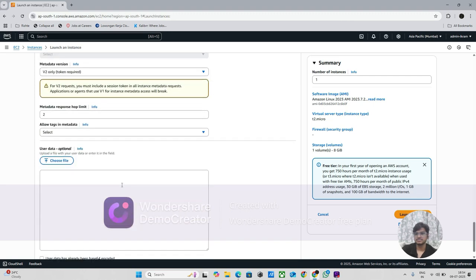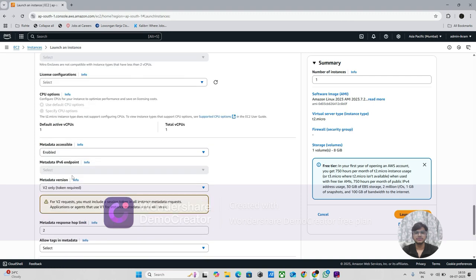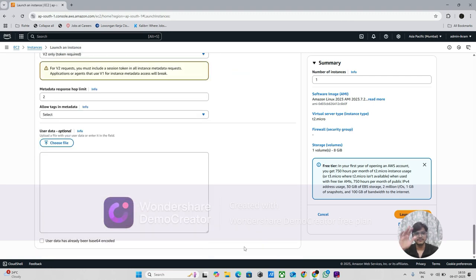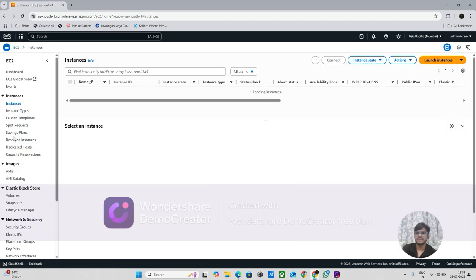Then in user data you can launch nginx or anything through this. You can upload a file or anything, and when launching your EC2 instance it will automatically initialize your nginx and whatever you want to launch through the EC2 instance. Okay, so if I fill in all this, then I can click launch instance. There is an option, so I can create, but I don't want to. I'm just showing how EC2 instances work.